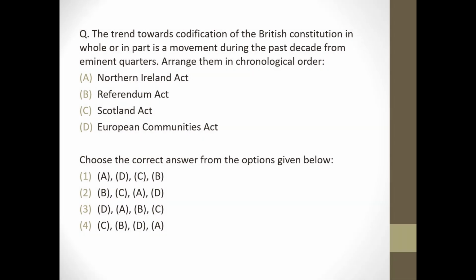Next question. The trend towards codification of the British Constitution in whole or in part is a movement during the past decade from eminent quarters. Arrange them in chronological order. Northern Ireland Act, Referendum Act, Scotland Act, European Committees Act. So first is European Committees Act, second is Northern Ireland Act, third is Referendum Act, and fourth is Scotland Act. So answer will be option 3.